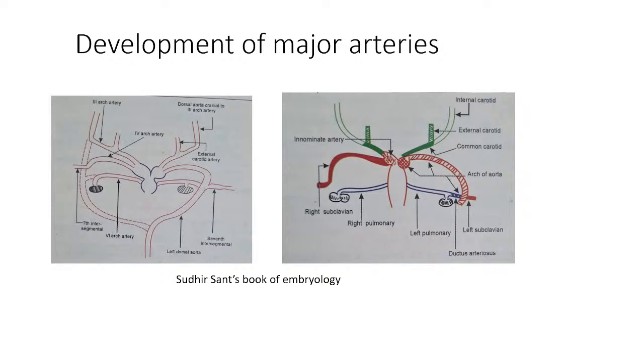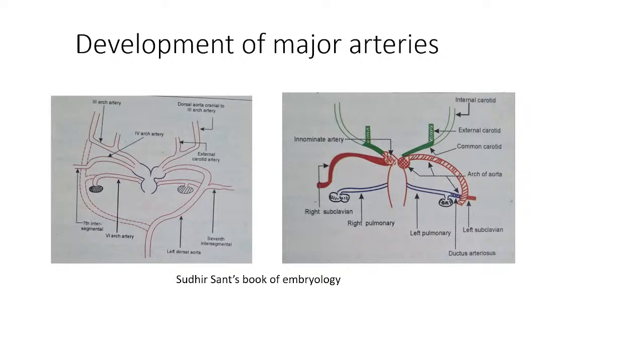Then another branch of the arch of aorta is the brachiocephalic trunk. It is derived from the right horn of aortic sac, and from this we can appreciate these are the two branches of it. The right common carotid artery is derived from the third arch artery up to the bud.